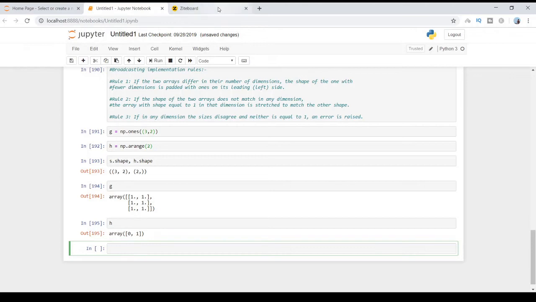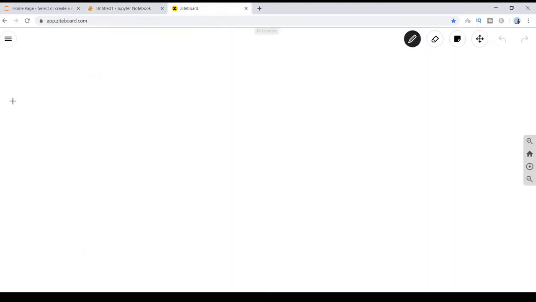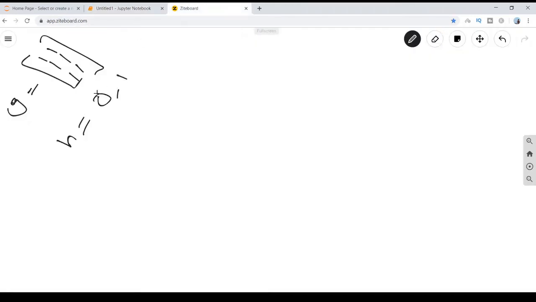Now g equals 1 1 1 1 1 1, and h equals 0 comma 1.